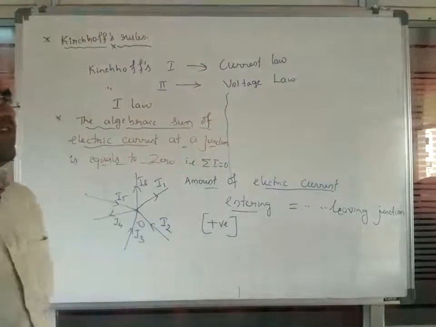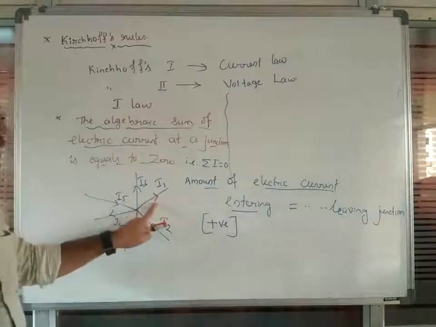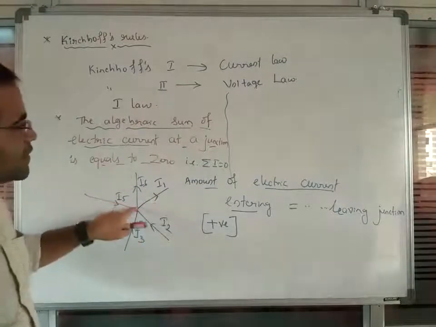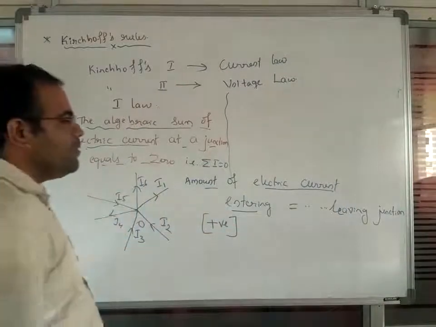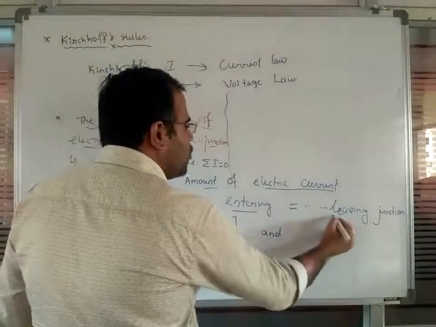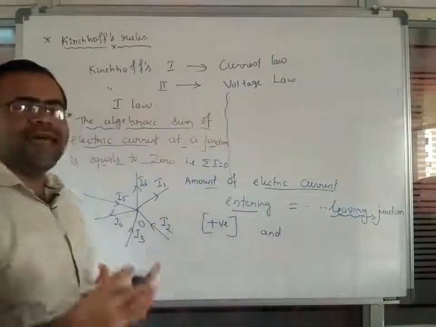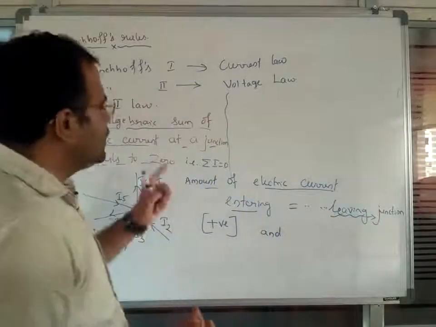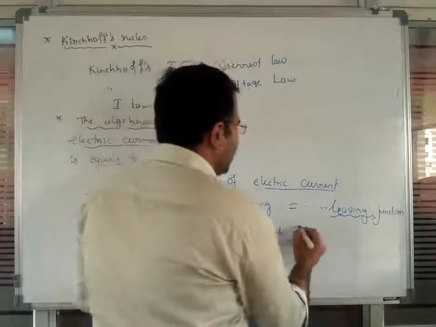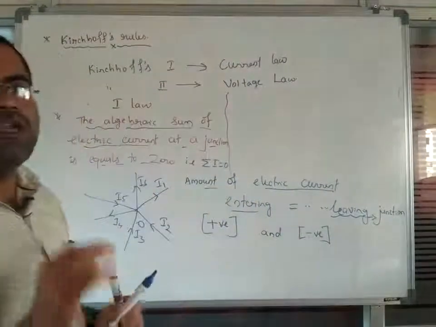Whatever the amount of electric current entering the junction point will be taken as positive, and whatever the amount of electric current leaving, in the sense exiting from the junction point, will be taken as negative. These are very important sign conventions.